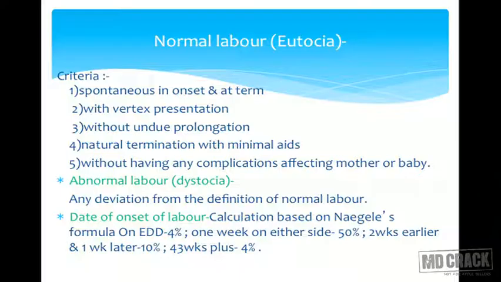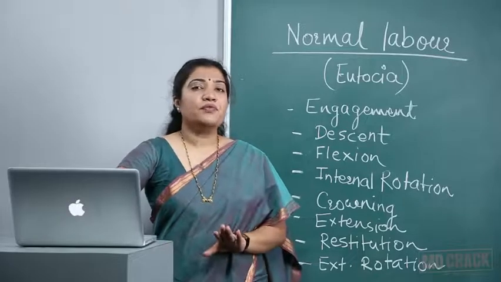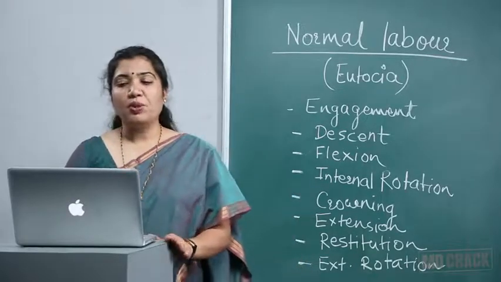Now, when the patient gives the LMP, we calculate the EDD by Naegele's formula and tell the patient that this is the date on which you are likely to go in labor. But on an average, on the EDD, only 4% of patients deliver. One week on either side, almost 50%. 2 weeks earlier and 1 week later, 10%. And 43 weeks completed and beyond, almost 4%. So actually, on the expected date of delivery, only 4% of the patients go in labor.